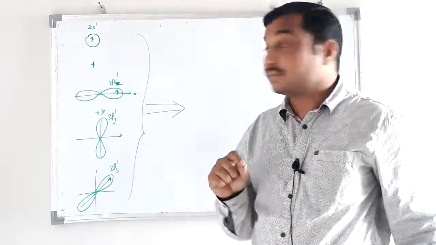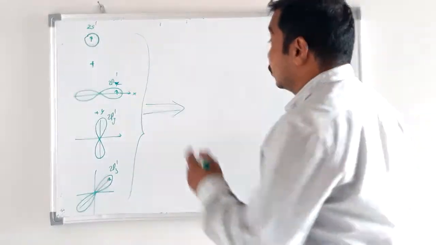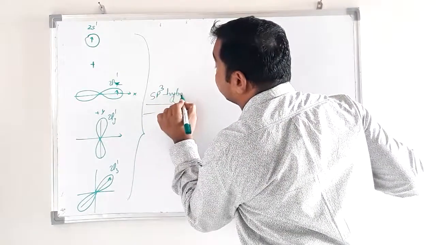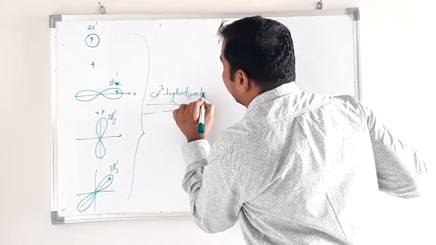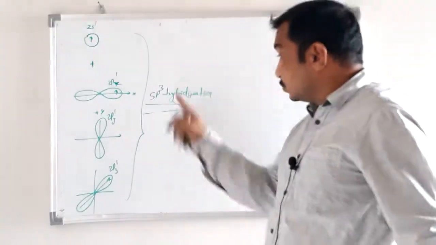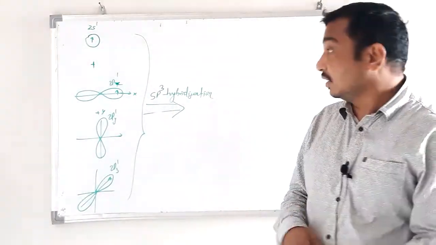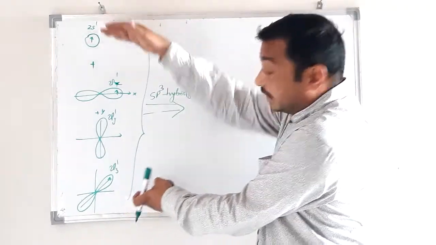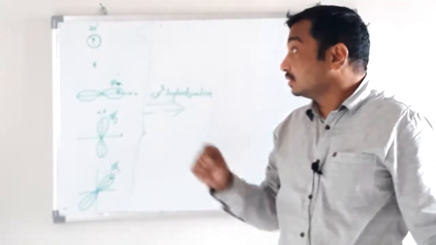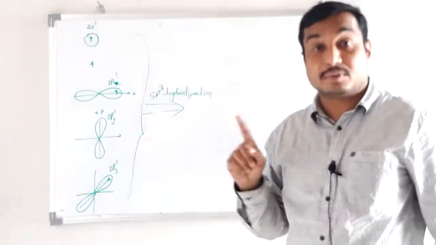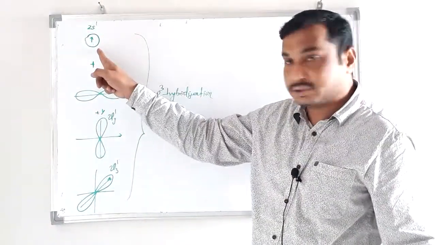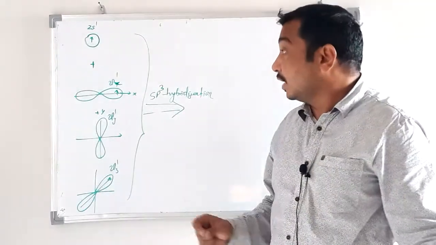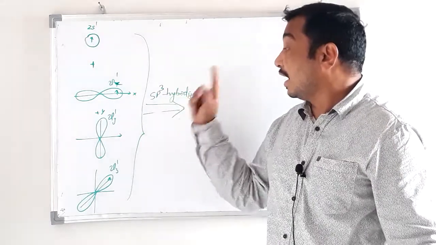Therefore this process is called sp3 hybridization. There are various types of hybridization, and sp3 is one of them. Why is it called sp3? Because in the process of mixing we mix one S type atomic orbital, the 2s orbital, and the remaining 3 are P type. Therefore it is called sp3 hybridization.